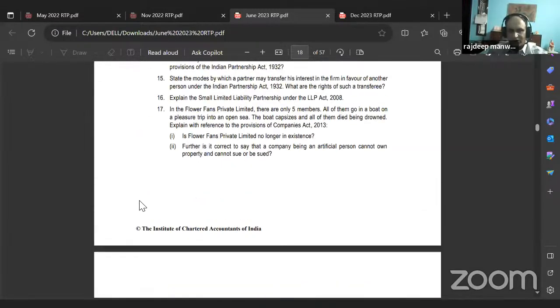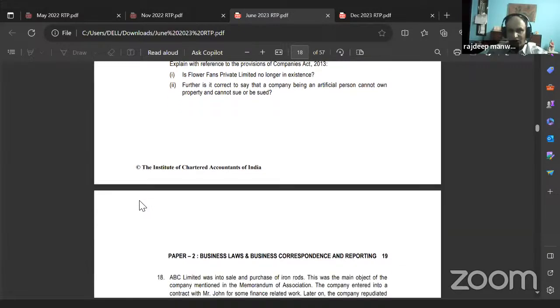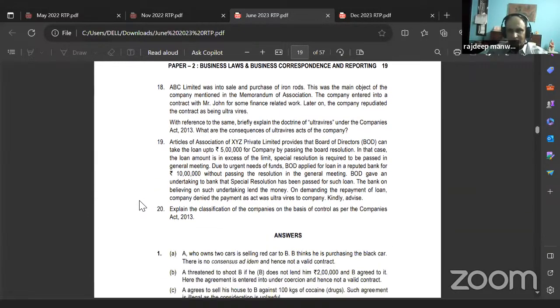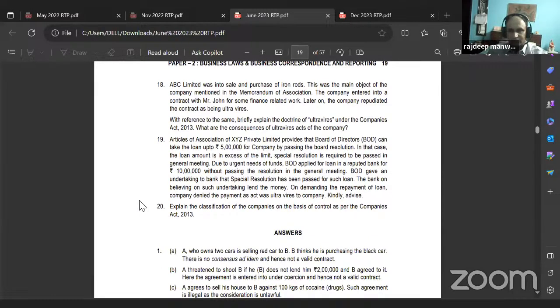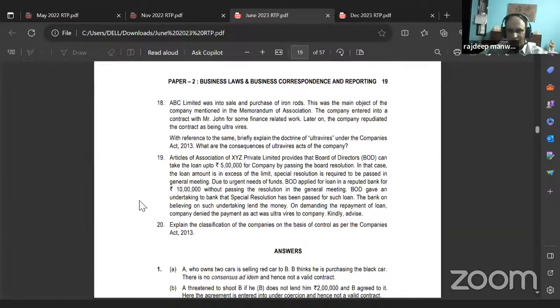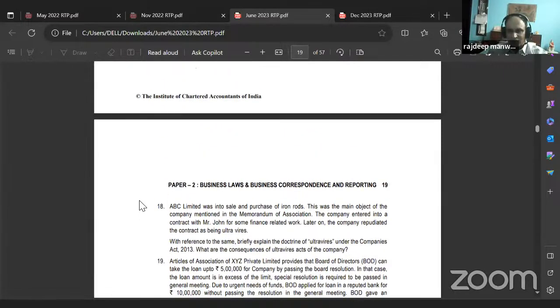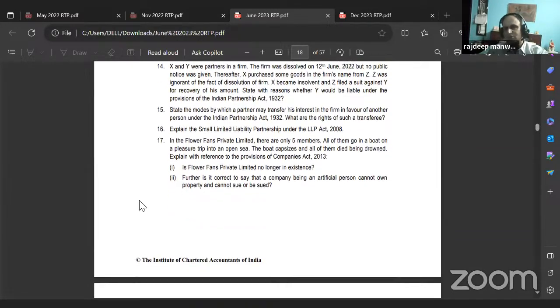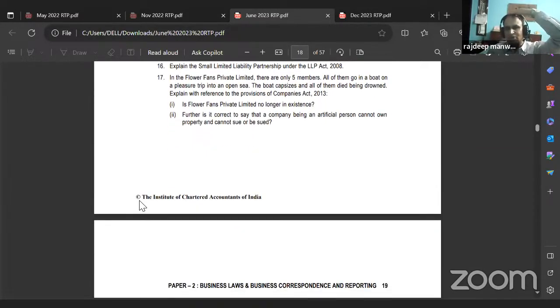Three are kind of case studies, and the last one is: explain the classification of companies on basis of control as per Companies Act. That you don't have to do. That you all can read on your own, right? So the 17, 18, just read the questions quickly, we'll see if we can answer it without wasting time, without you reading the answer.